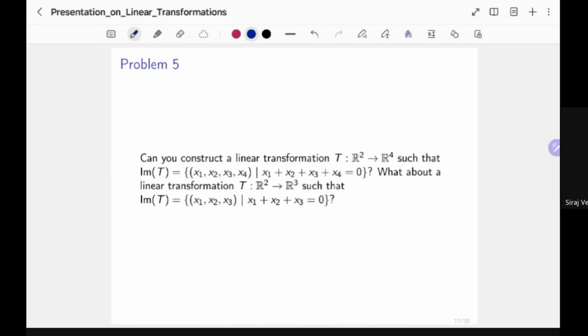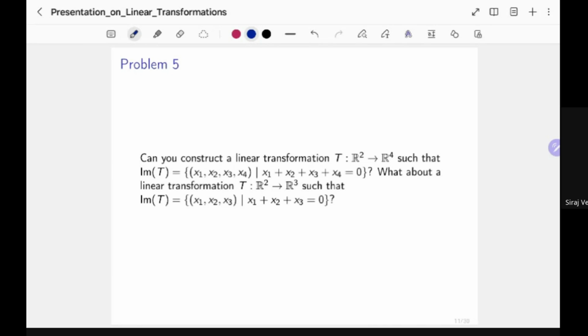All right. So let's see slightly different flavored problems. This is basically two problems really. So can you construct a linear transformation T with this kind of image, where the sum of the entries is going to give you 0? Okay.